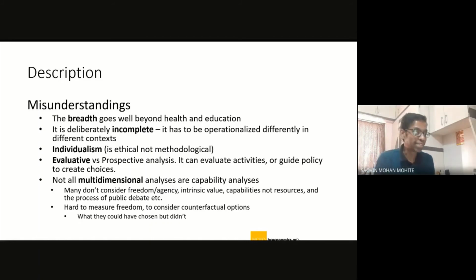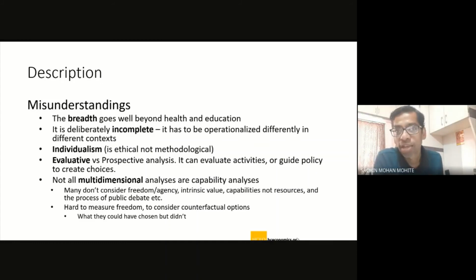Okay, so misunderstanding. The first one is that the breadth goes beyond health and education. Normally when people discuss the capabilities approach, they try to think about health, education, and a few other domains as well, like poverty. So people try to relate the capabilities approach with these domains only, but it goes far beyond that. It is an approach to understand well-being, and whatever different aspects people consider part of well-being, all those can become part of the capabilities approach as well. So it has a huge breadth.